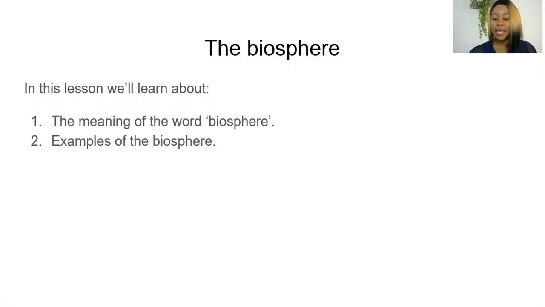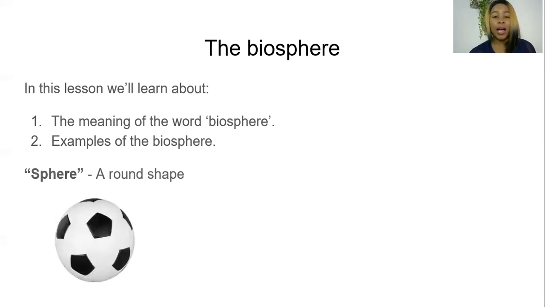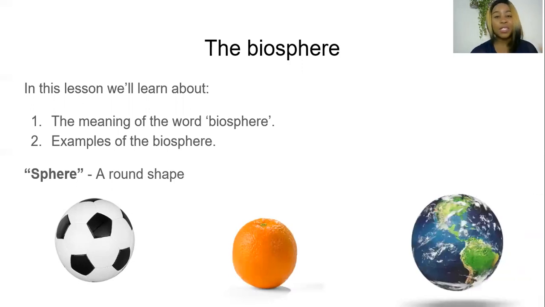Oh, I see somebody saying that the sphere means a circle, a round shape. Great, great. You guys are so good. So the sphere means a round shape. For example, a ball, an orange, great. And most importantly, the earth. That is what we'll be focusing on because it's natural science. It has to do with what's happening on earth.